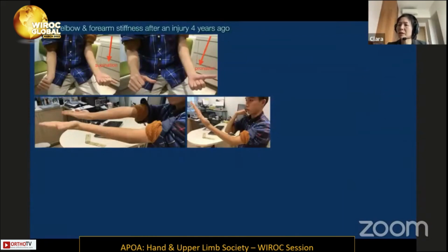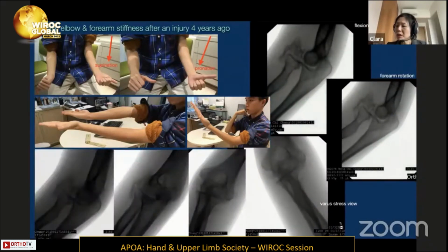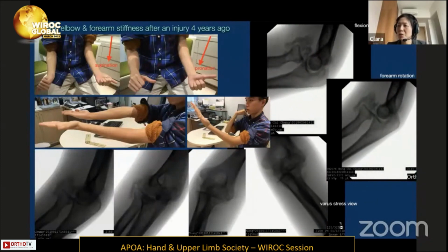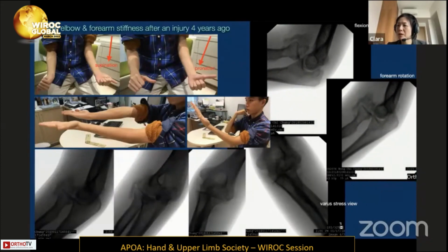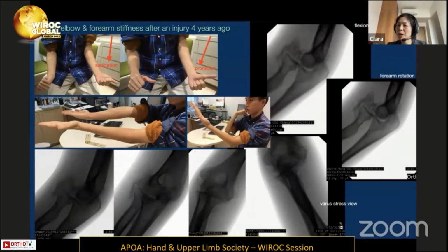This patient is 28 years old. The forearm locked in the supinated position after the injury, and the elbow flexion range was markedly limited. The X-ray clearly showed that the radial head was anteriorly dislocated and there was heterotopic bone attached to the radial head and at the medial side of the elbow.